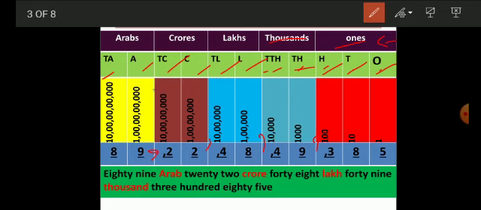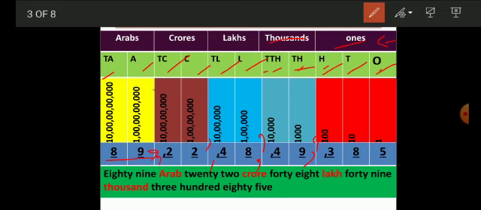Now see, here I wrote a number, 8922484938. Now this number is separated by the periods. This number is separated into 4 periods: Arab, crores, lakhs, thousands. Now how to read the numbers? First you read the two digit number 89, then you read the periods.